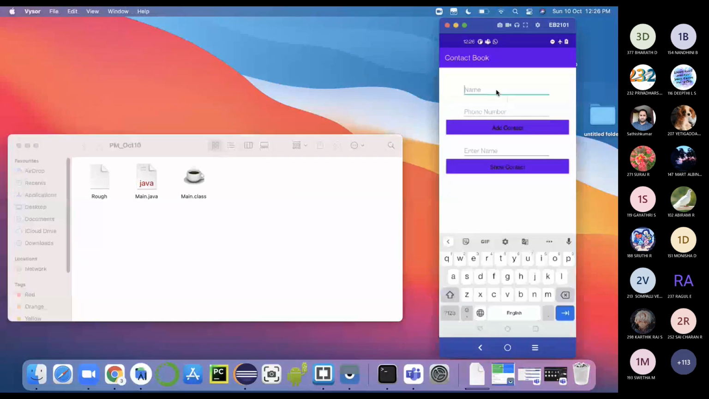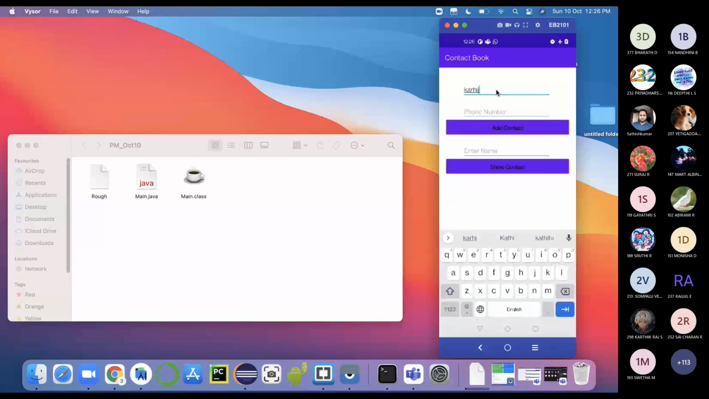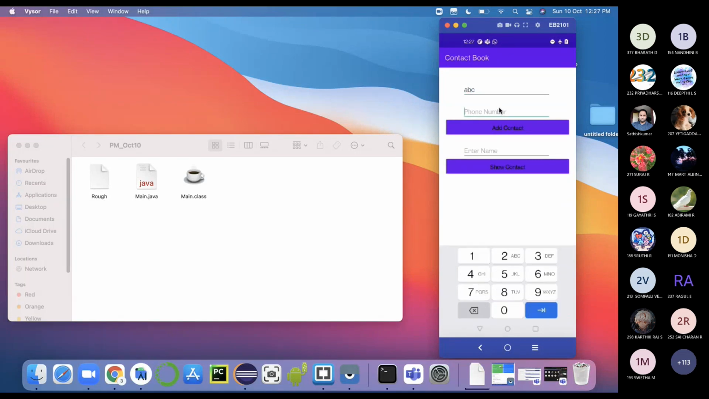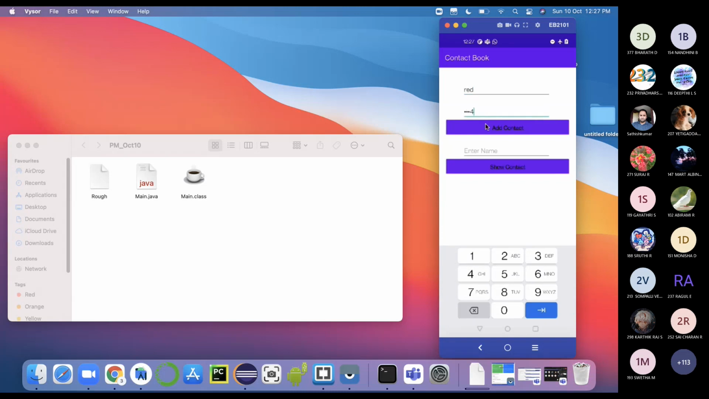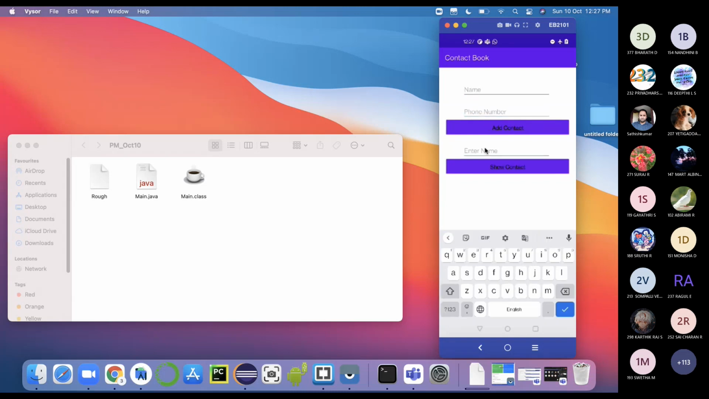Okay, this is the application. I'm just adding Karthik. Then add ABC with phone number 1234. It will add those two pairs of values in the hash map. Again, I'm adding red with 234. It will add. When I try to search for red,